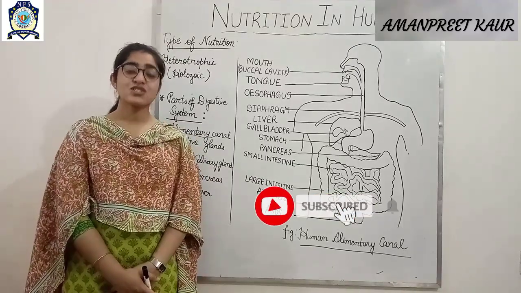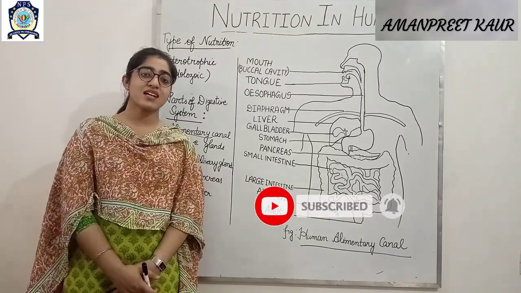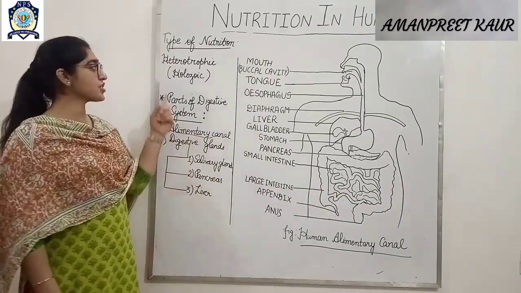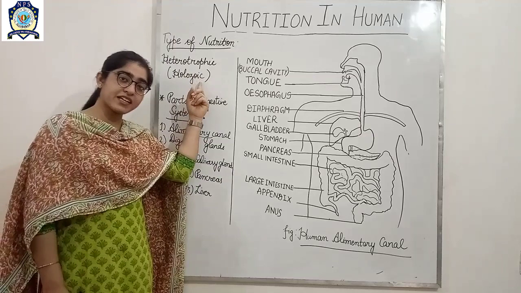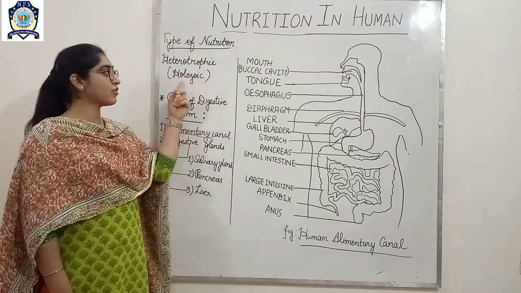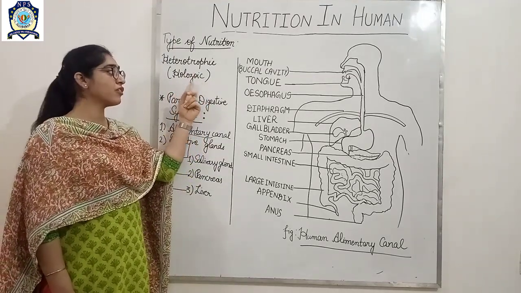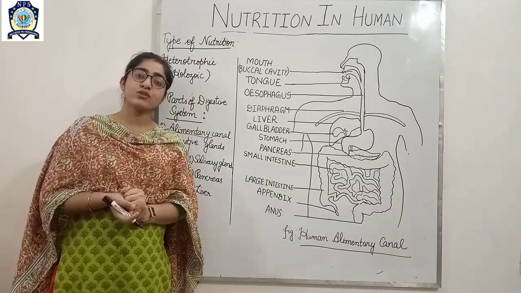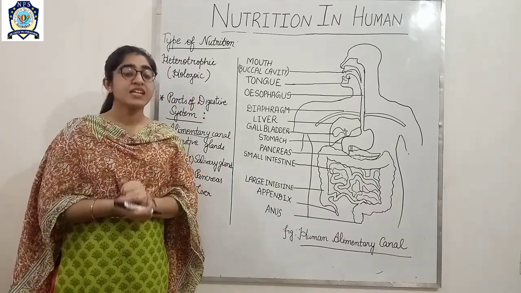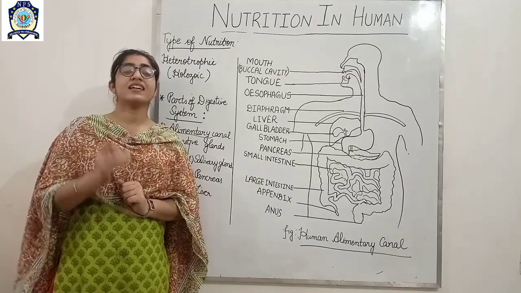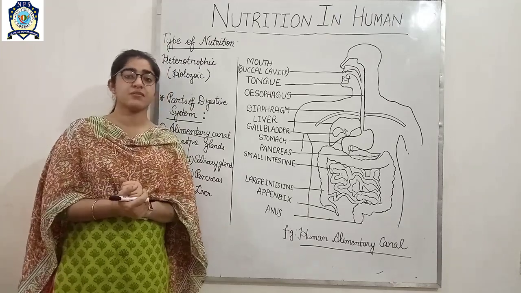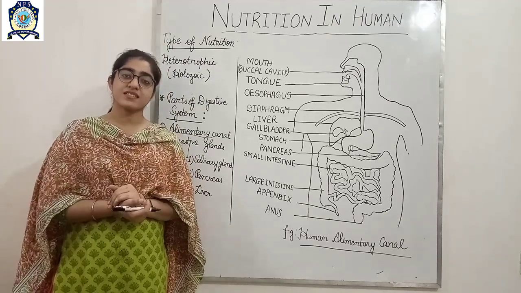Hello everyone. So today again we are going to start with the topic nutrition in human. The type of nutrition in human is heterotrophic type of nutrition. In heterotrophic, further it is of holozoic type. Now how the human takes food and how it gets digested, that system is called the digestive system. So this was the definition of digestive system. Now what are the parts of digestive system?